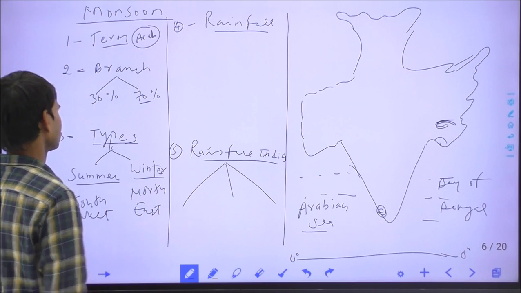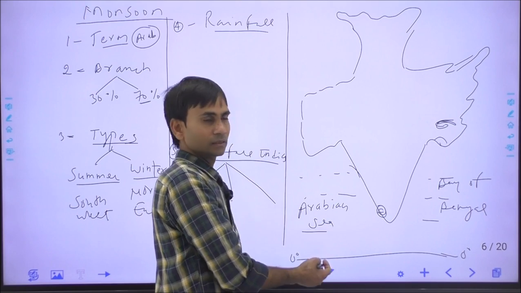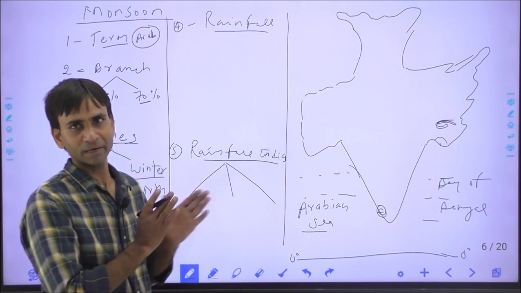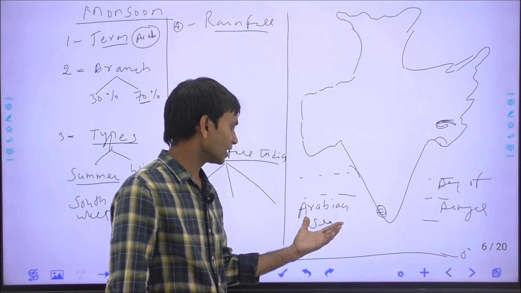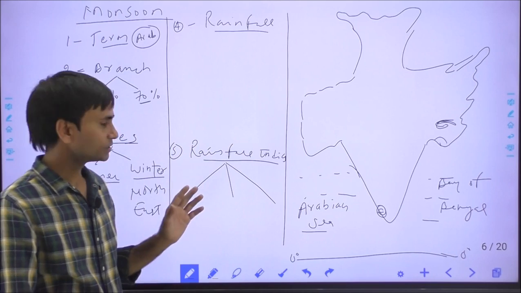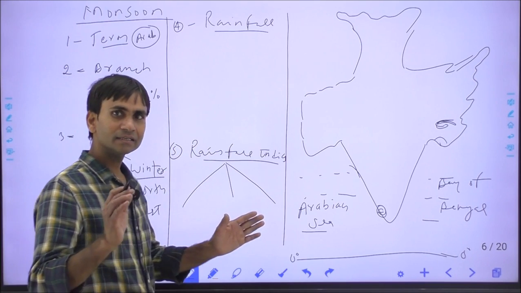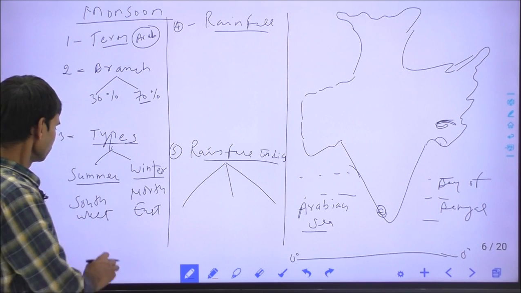So, this is the southwest direction. The summer monsoon starts during June to September, and in India the first monsoon is led by the Arabian Sea branch, and India's monsoon is mainly known as the summer or southwest monsoon.